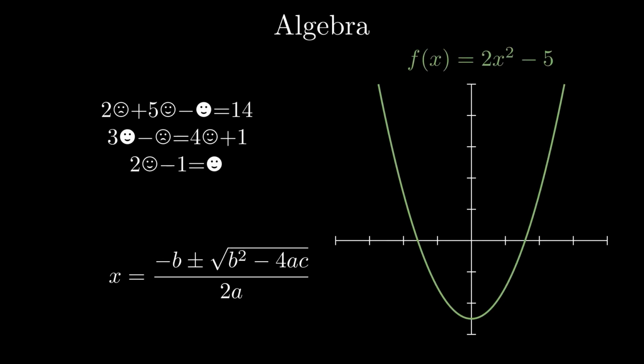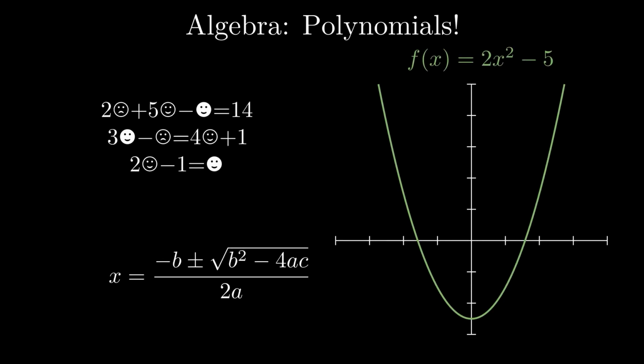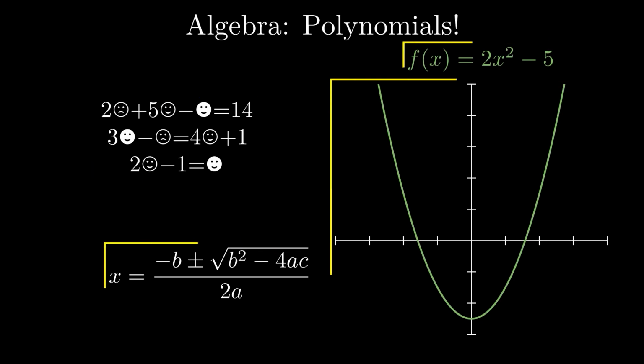Polynomials are the core engine of algebra. If you ask a mathematician what algebra is, an acceptable answer would be that algebra is really just the study of polynomials. And it really is. Think about what you've learned so far in algebra. Linear equations and quadratics are 90% of what Algebra 1 is about.